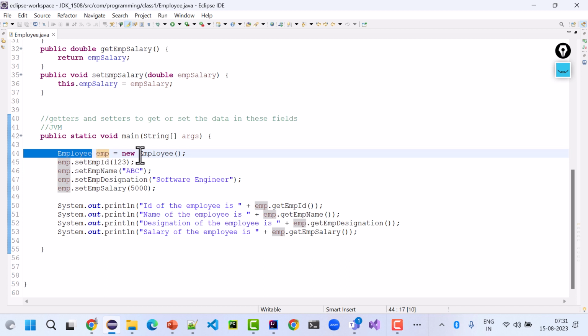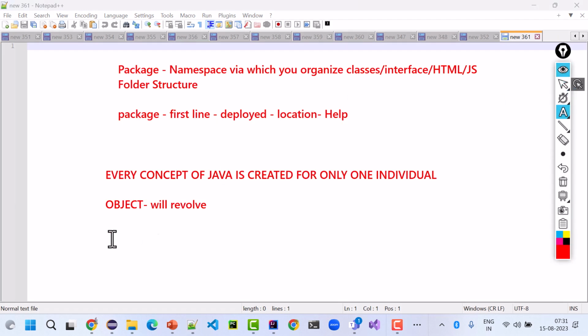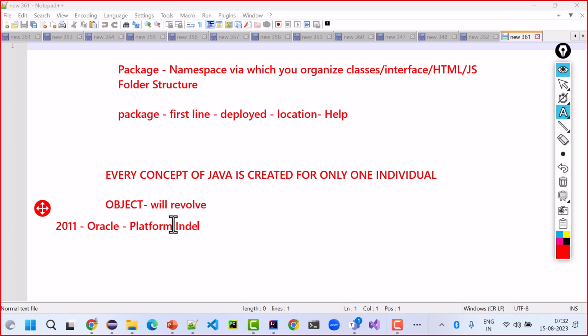So we learned a few basic facts, that Java is now owned by Oracle since 2011. It is a platform independent language. We tried to understand the difference between JDK, JRE and JVM.